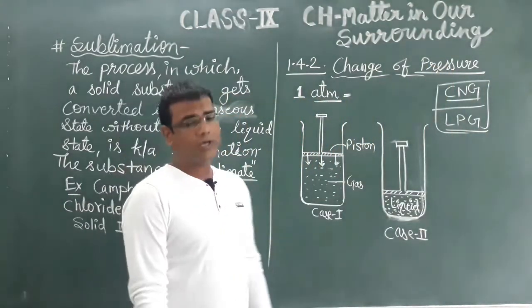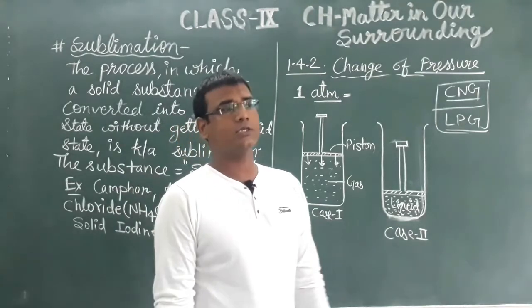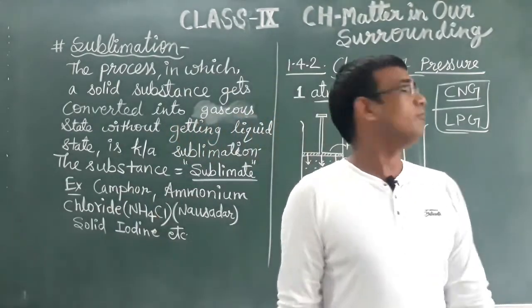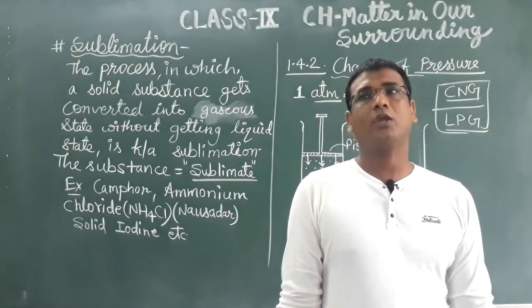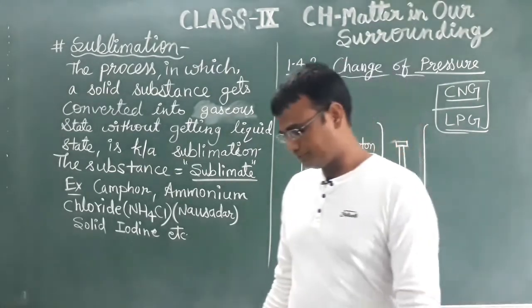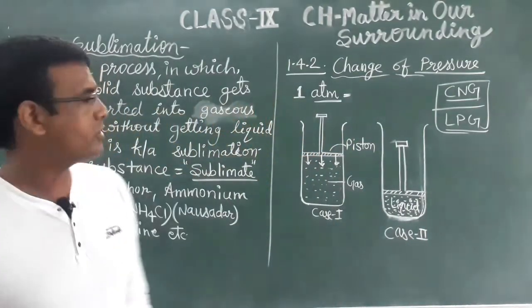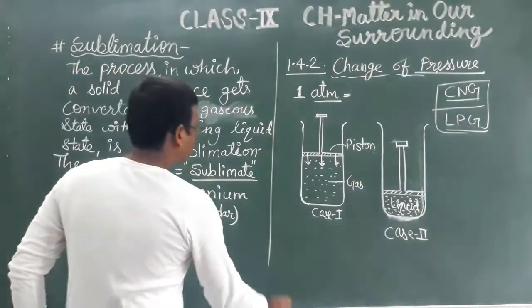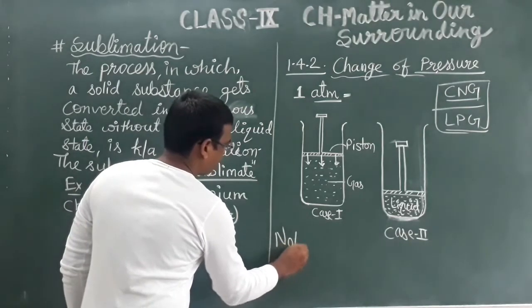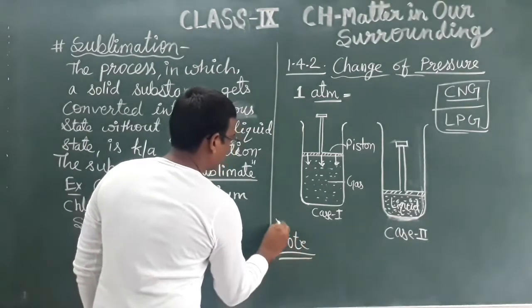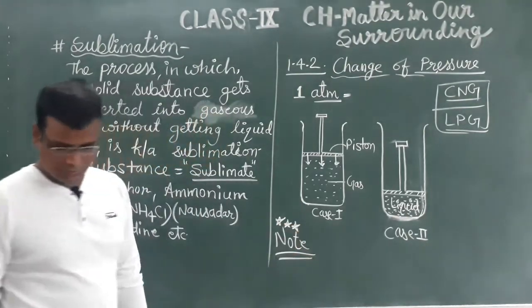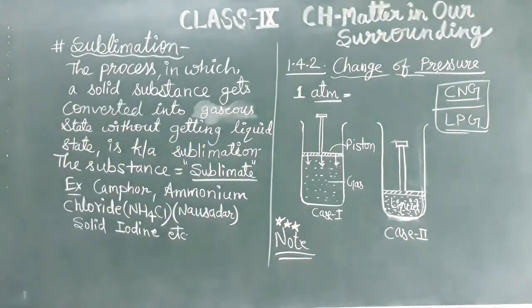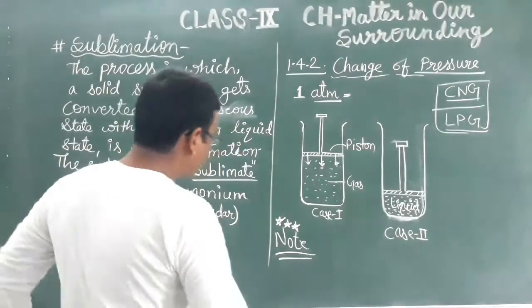So far we have discussed two things, that is change of pressure and change of temperature. Now one important conclusion. Shall we write it in the form of a note? In the form of a note, and this note is very important. This is called a 3-star note. What is that 3-star note?